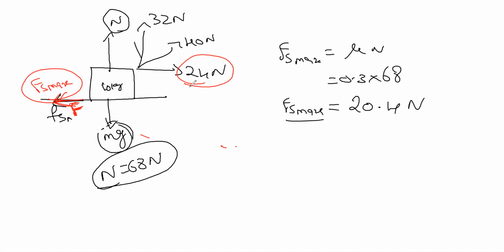So now the body is in motion or it is stationary? It's moving, because the applied 24 Newton is more when compared to the maximum, right? That's why it is moving. When it is moving, friction force is equal to kinetic friction, which is equal to Fs max, correct? If it's stationary, whatever the applied force, the same will be the frictional force. Since it is moving, it is the maximum friction that it can get.